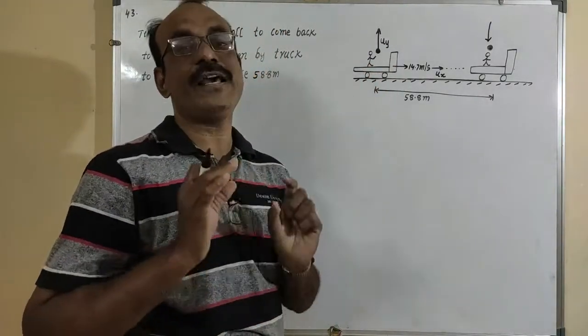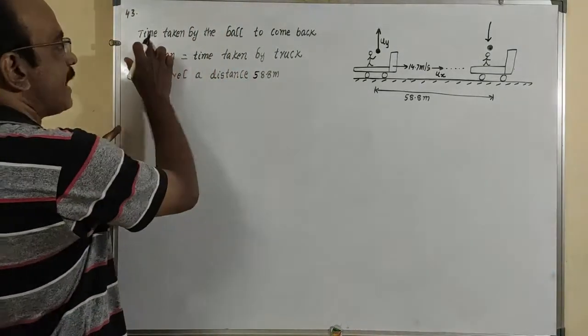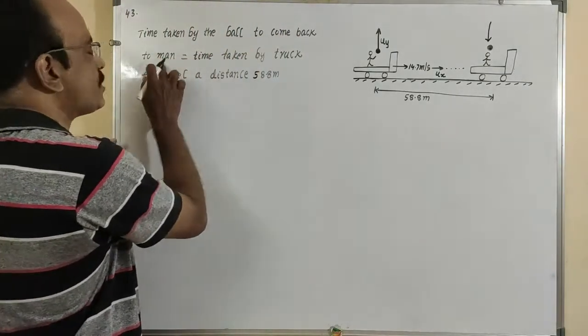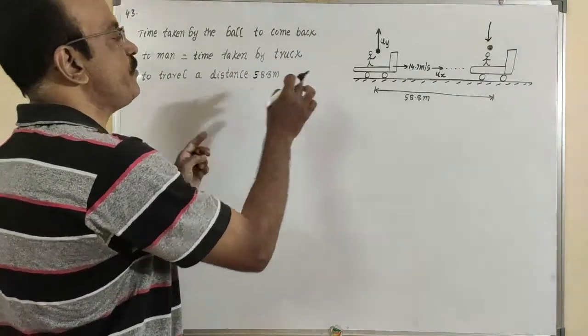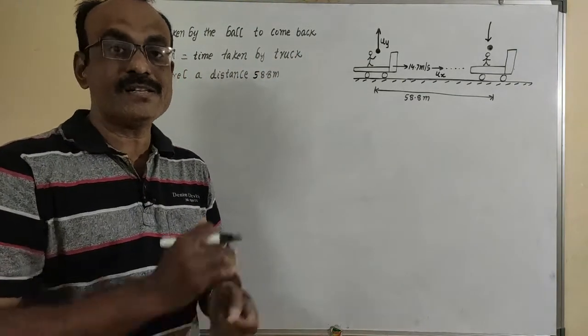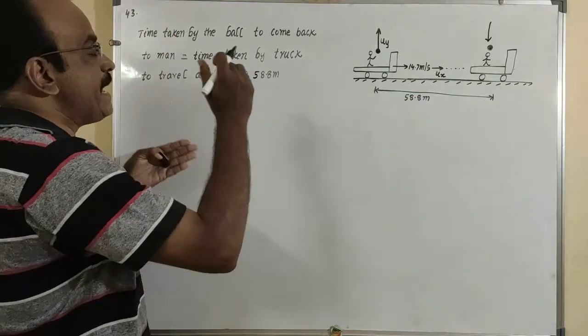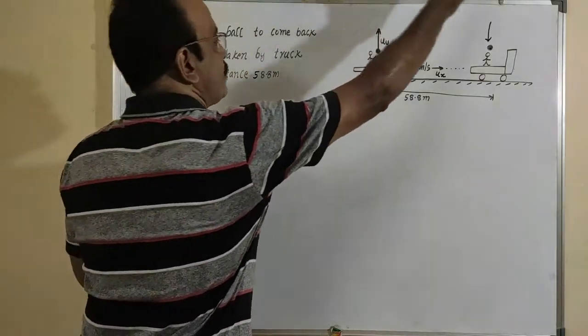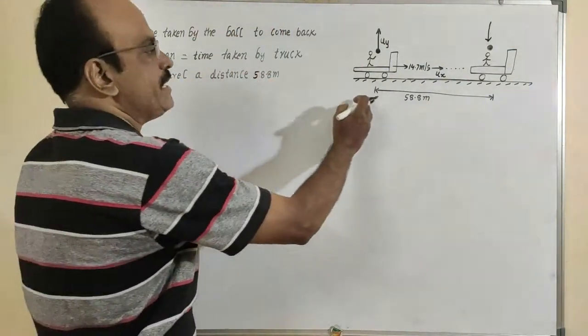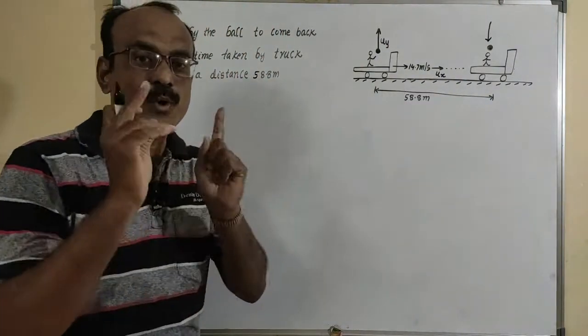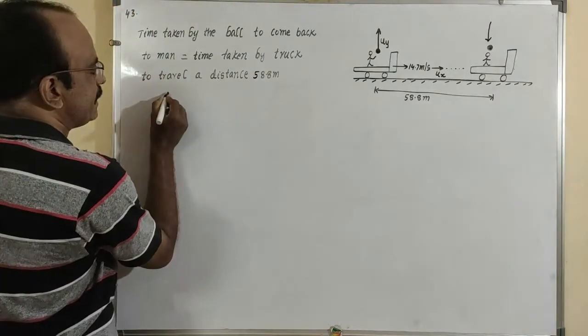So here first of all the assumption is that the time taken by the ball to come back to the man is equal to the time taken by the truck to travel a distance of 58.8 meters. Both are equal. So that's why I want to calculate the time.